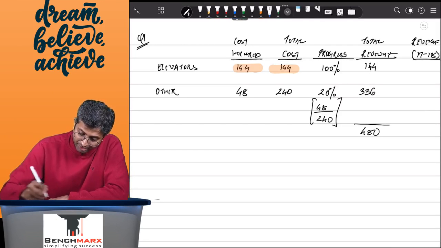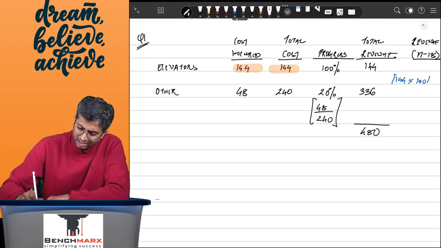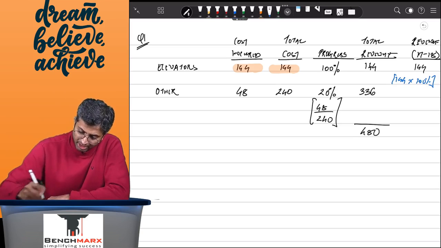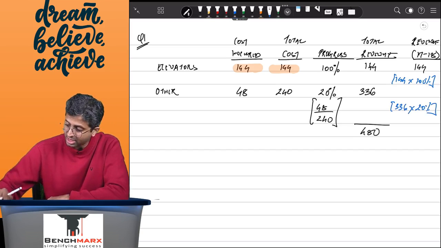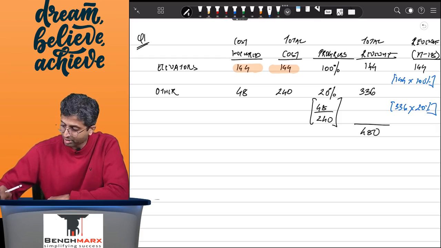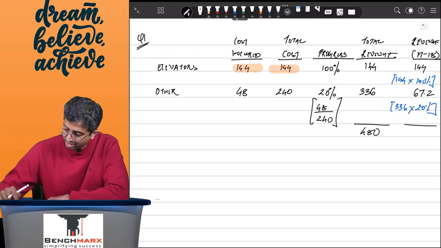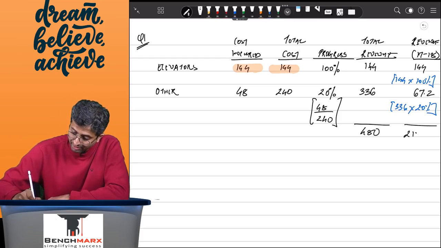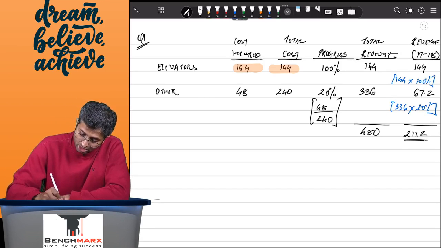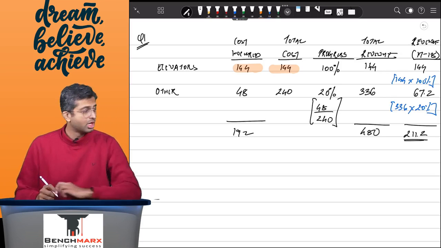based on the stage of completion would be 144 of cost incurred, and against that the entire 144 will be recognized as revenue, and for the remaining amount you have 336. However, the stage of completion is only 20%, and hence 336 into 20% will come to approximately 67.2, and hence the total revenue that should be recognized will be 211.2 against a total cost that is incurred of around 192.